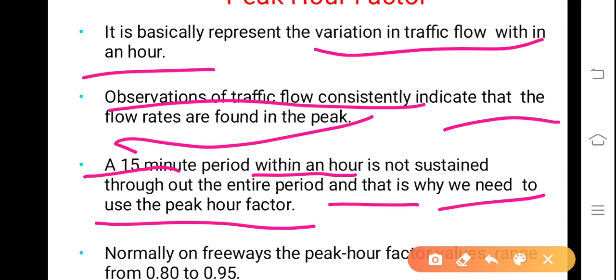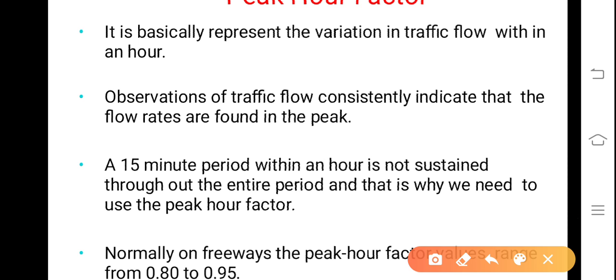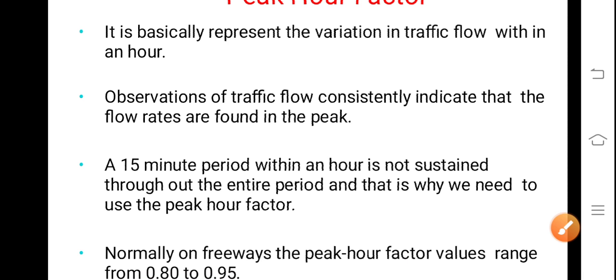Normally on freeways, the peak hour factor values range from 0.80 to 0.95.